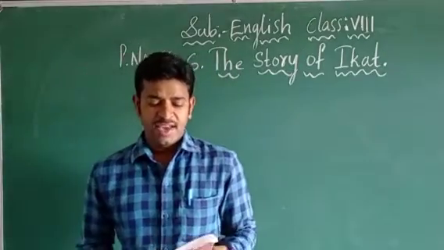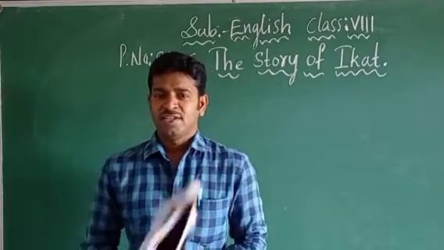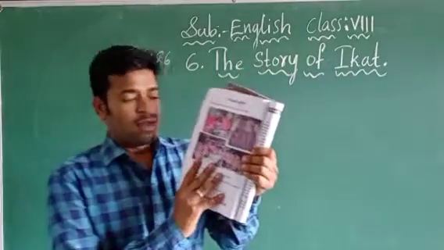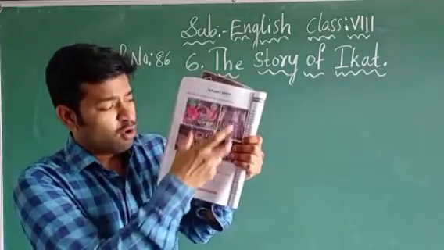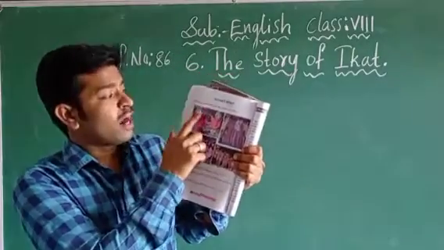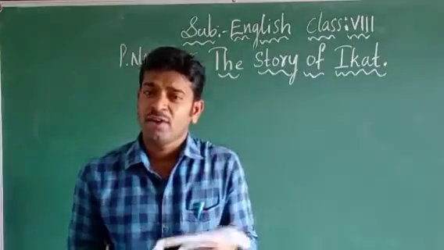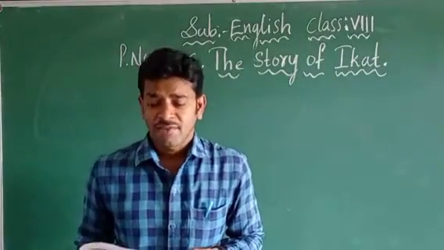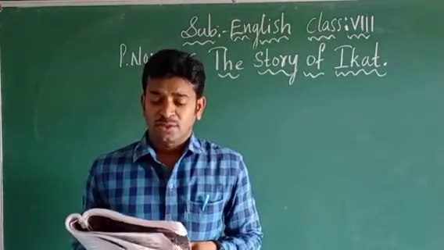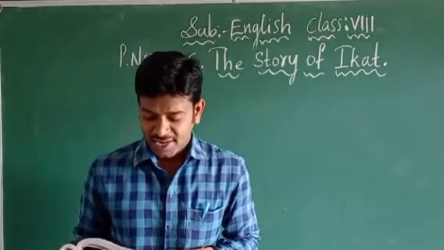So what is given here? One picture is shown, children. If you open page number 86, you will find one picture. Yes, 4 pictures are seen, children. Look at the following pictures and answer the following questions. Okay, so what is given in the pictures? Everybody has seen the picture, right? Some toys, some dolls are seen, yes or no?